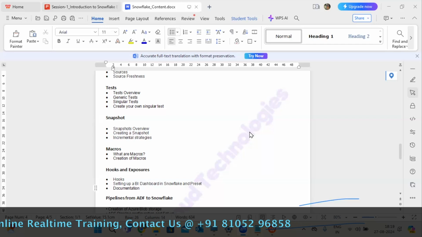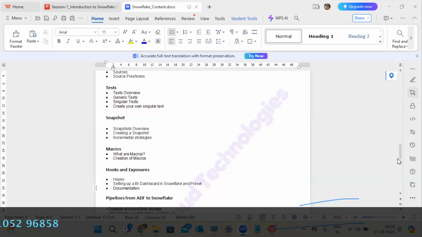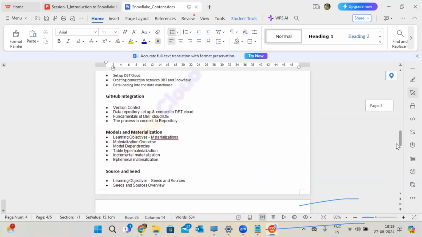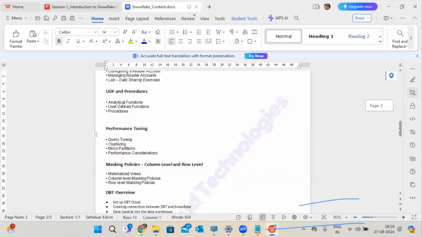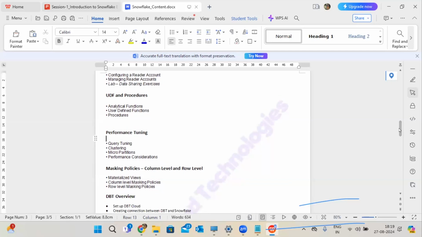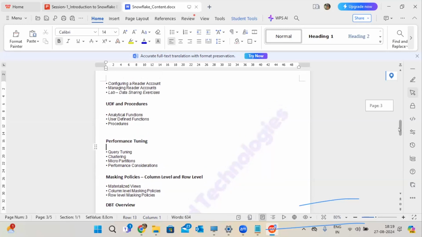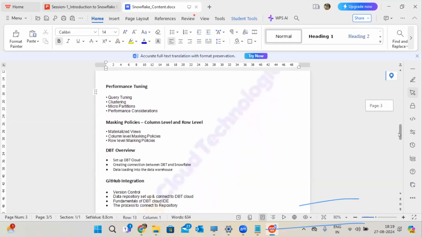And what about user defined functions? Scalar and tabular are the UDFs we have in Snowflake. I'm going to cover that, and I already explained it, I think. Then stored procedures and analytical functions, I'm going to cover all. How much SQL knowledge is required for Snowflake? Whatever my team provides on SQL, if you have that much knowledge, that is enough, joins and all those things. They are covering it already, you can follow that.